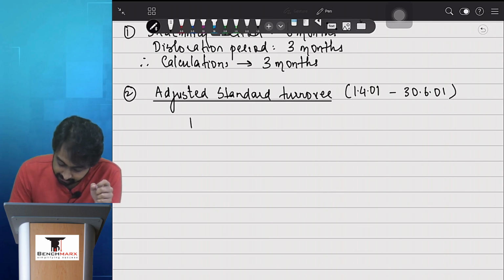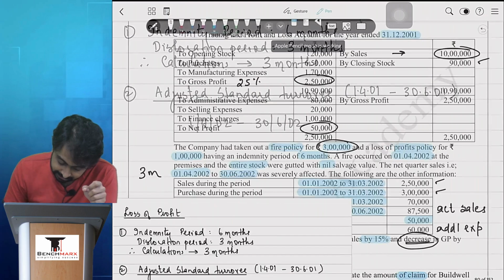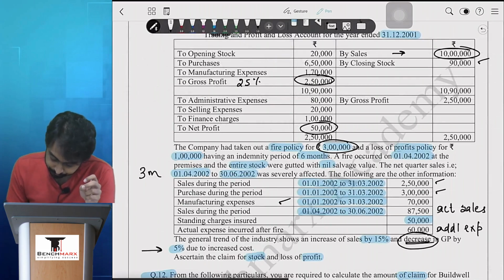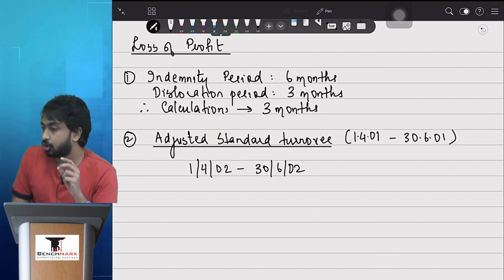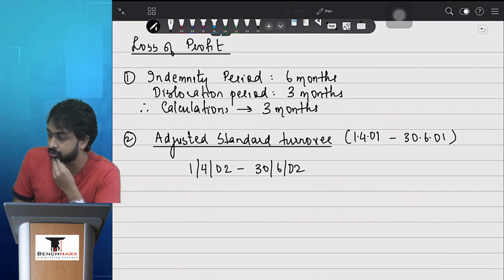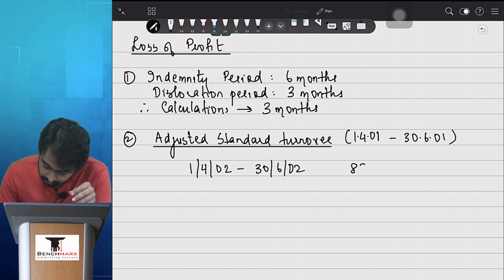First मैं rough में लिख रहा हूँ, ऐसा लिखो मत, फिर मैं will present it later. Can I say we have the data of the sales of 1st April 02 to 30th June 02? Do we have the data of sales of this period? 30th June नहीं, sorry, 1st May. हाँ बराबर, 1st April. कितना अमाउंट है बताइए? $87,500. ठीक है.